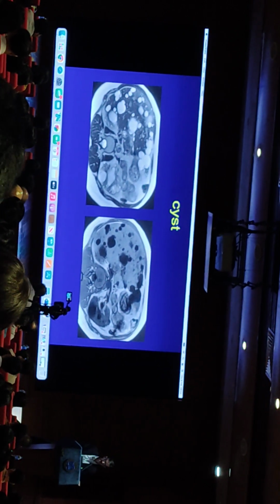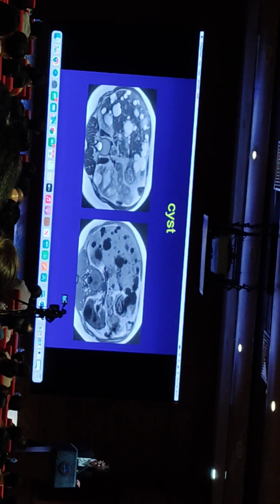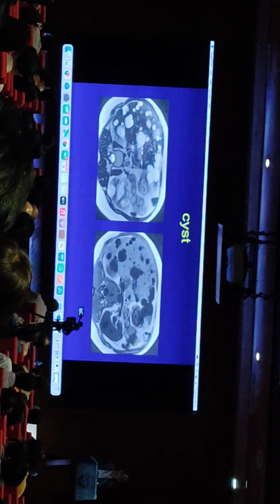If the liver is largely replaced by cysts and the kidneys are replaced by cysts, that would tend to suggest polycystic disease.